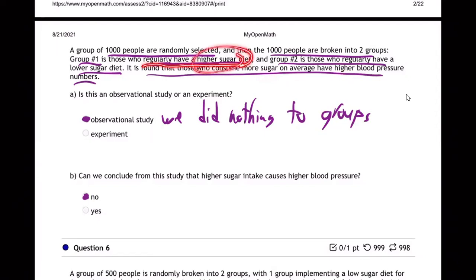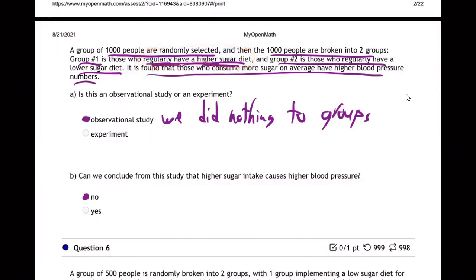And the higher sugar diet is just one sign of that. And really, maybe the sugar diet's not causing any problem, but it's because they don't work out. Who knows? The fact is, because they are people who on their own regularly have a high sugar diet, that might mean they generally are not as healthy and don't work out and don't sleep well. And those are the things that are actually causing it, not the sugar diet at all. Problem is, it's just observational.